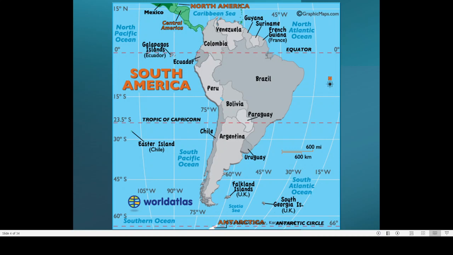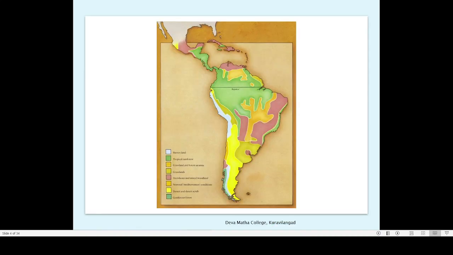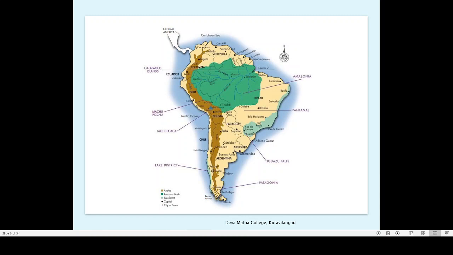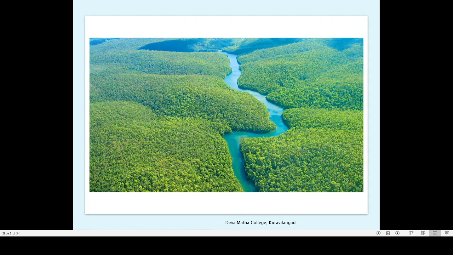So if you look at the Amazon, a large portion of the Amazon, this green colored portion, is actually rainforest. Here also you can very clearly see that green colored portion is occupying nearly 1/3 of the entire South America, and that is the Amazon rainforest. So in the Amazon rainforest we can find very thick forest, maybe some pictures. See, this is how the Amazon is mostly looking.